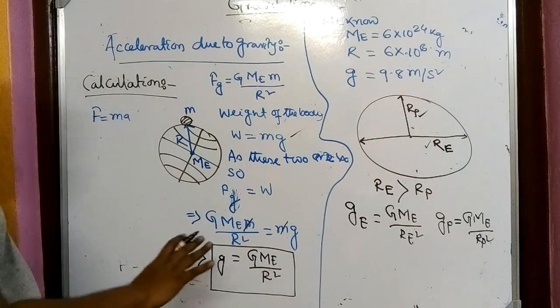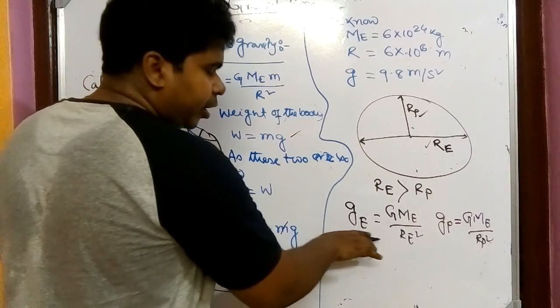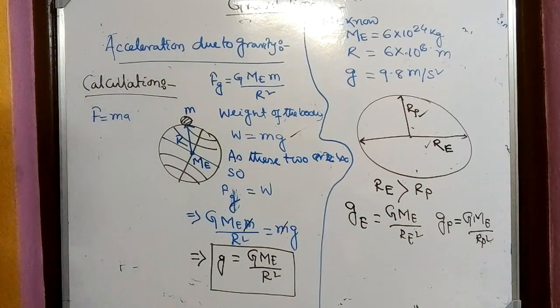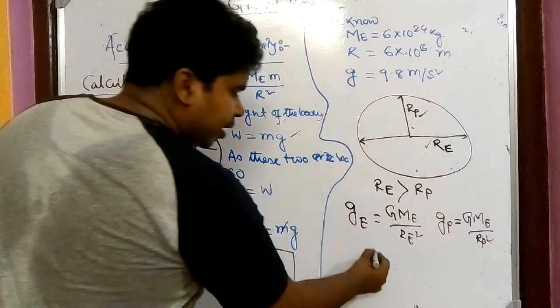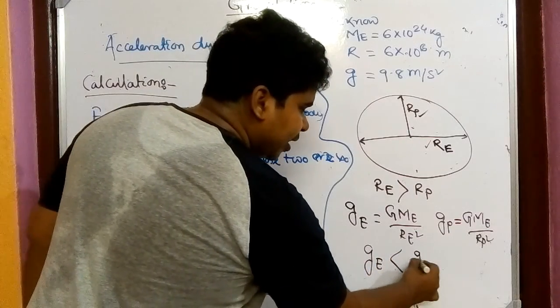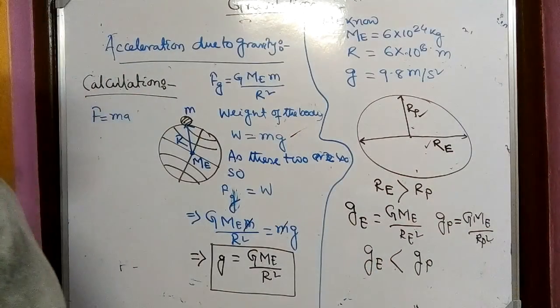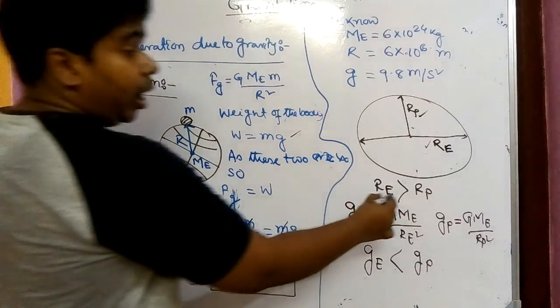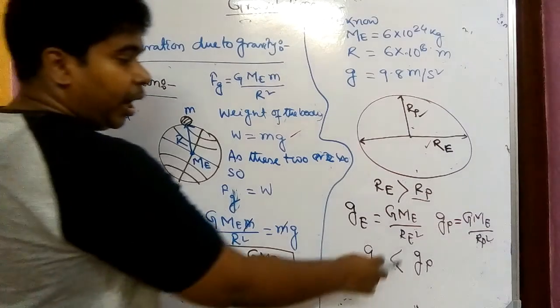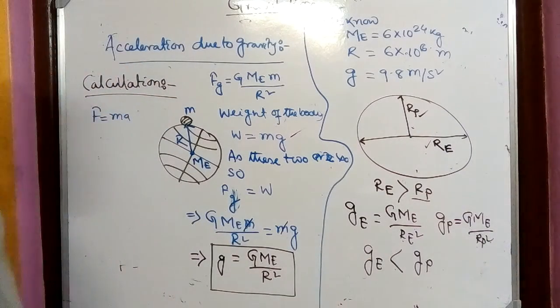You see, the value of gravitational acceleration in the equator and at the pole are not the same. Clearly gravitational acceleration at the equator is less than at the pole, because RP is lesser, so the denominator is lesser here, and here the denominator is more, so gravitational acceleration will be less.